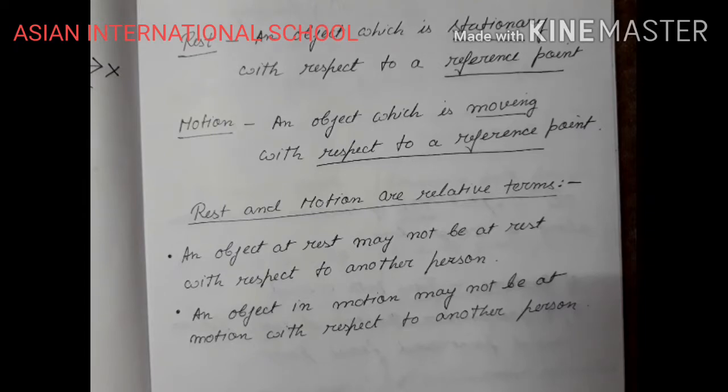But a viewer who is outside the bus, according to that person, the bus is in motion, and hence all the passengers sitting inside the bus will also be in motion. And according to you, if you are inside the bus which is moving, then the person who is standing outside will be in motion with respect to you. So they are relative terms.